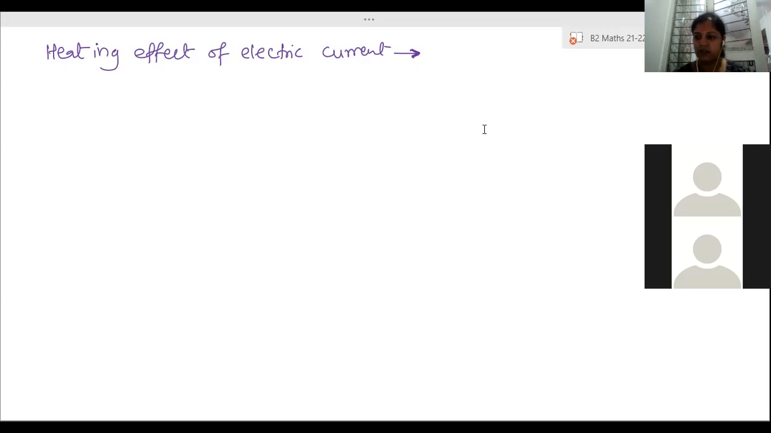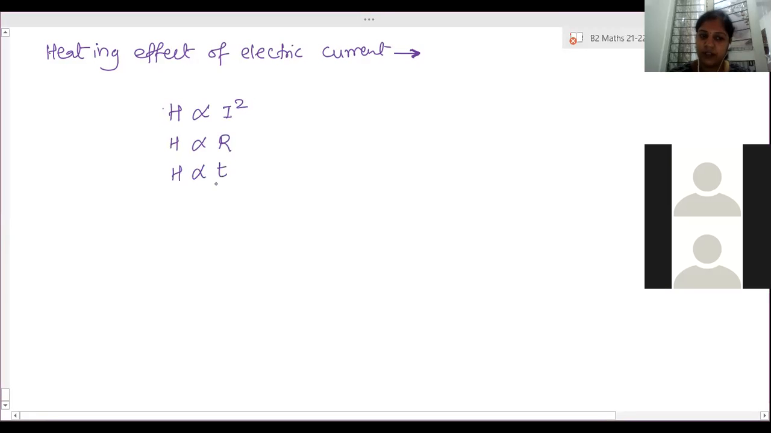He told that the amount of heat energy produced is directly proportional to the square of current, directly proportional to the resistance of the conductor, and directly proportional to the time for which current is passed through the conductor.